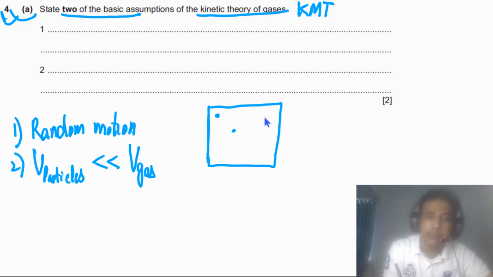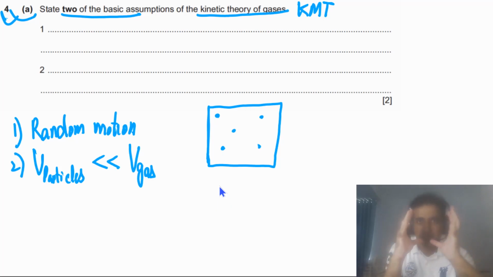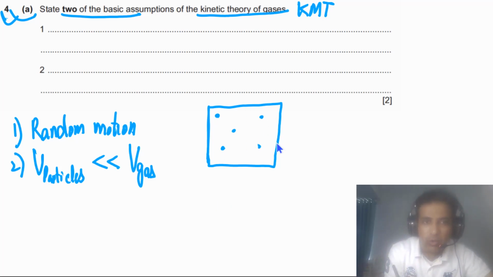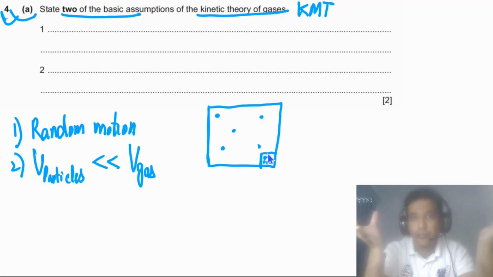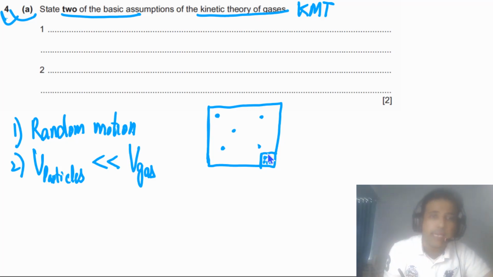So there will be gas particles moving randomly. Let's say we have these gas particles. So this is the volume of the gas. Now if we take all these particles and place them in one corner, we will have these 5 particles here. So the volume of the particles itself is negligible as compared with the volume of the gas. So this is the second assumption.